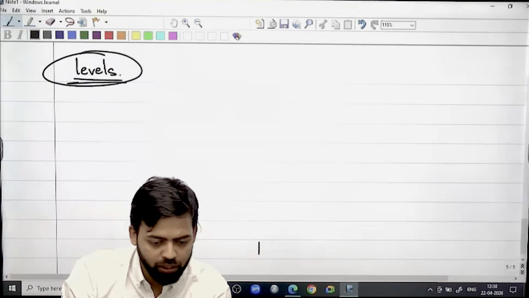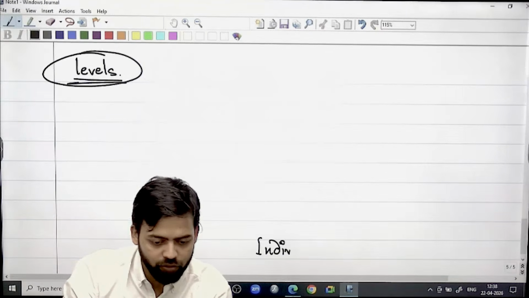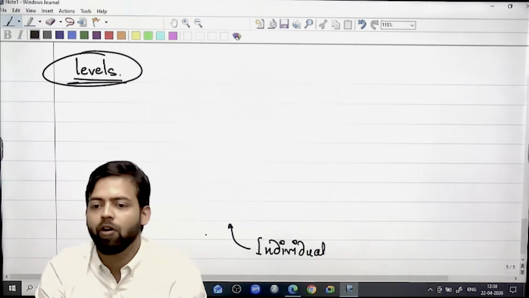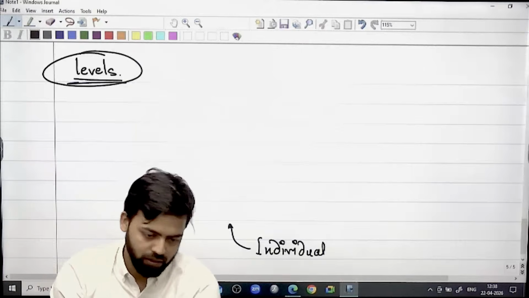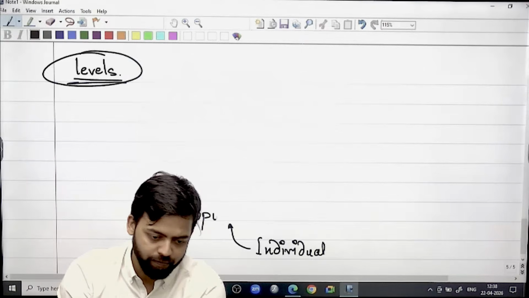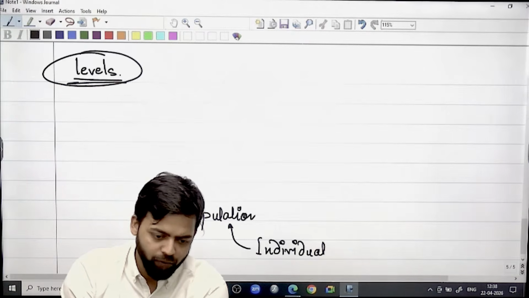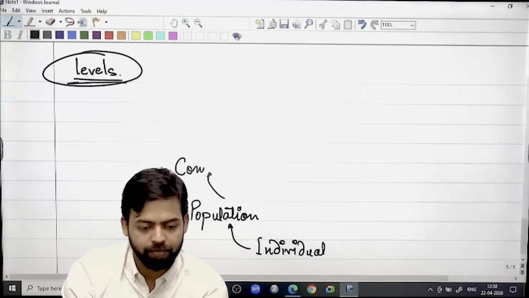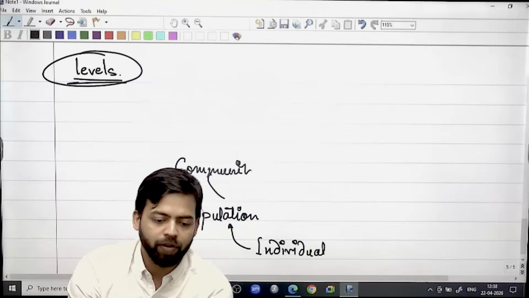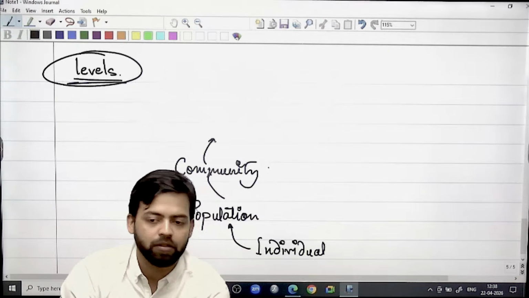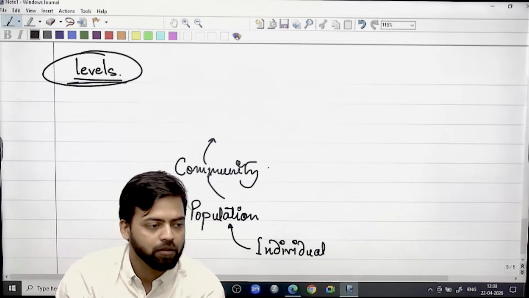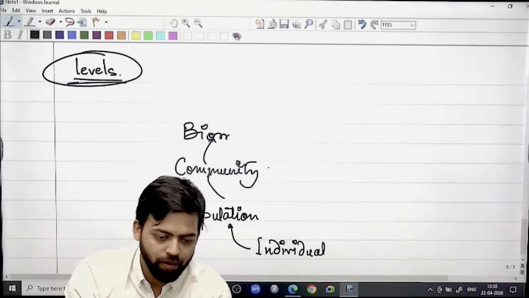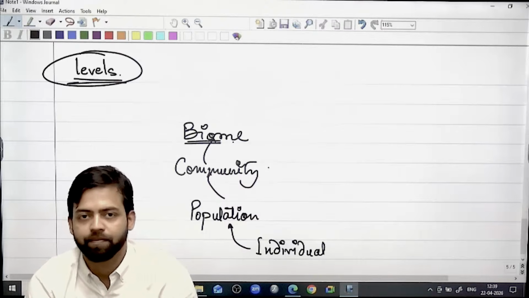In terms of ecological study, it starts with the individual. A group of individuals will form what? This will form a population. A group of populations will form what? This will form a community, right? And a group of communities will form what? This will form a biome, comparatively bigger aspect, right?